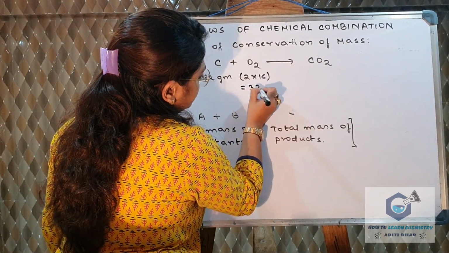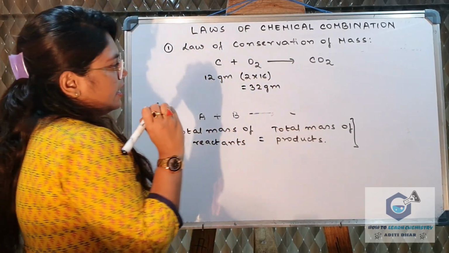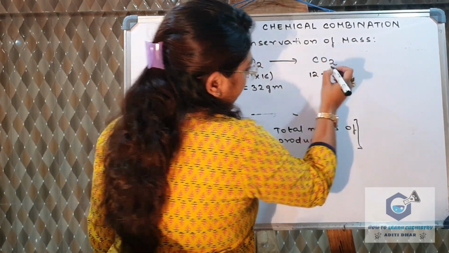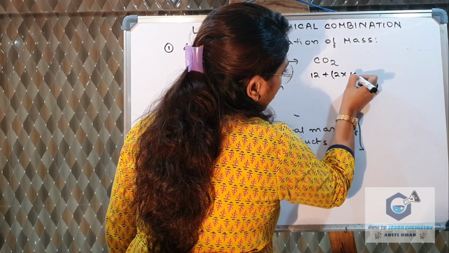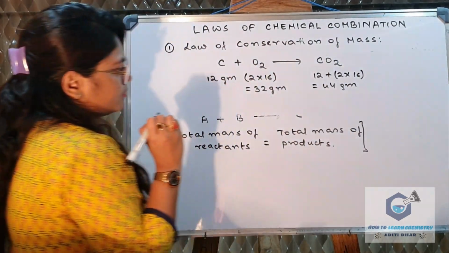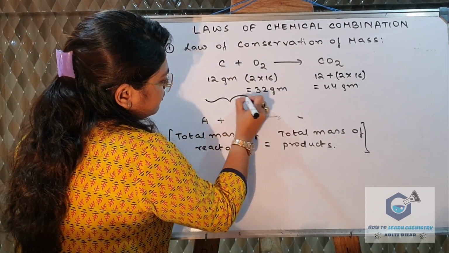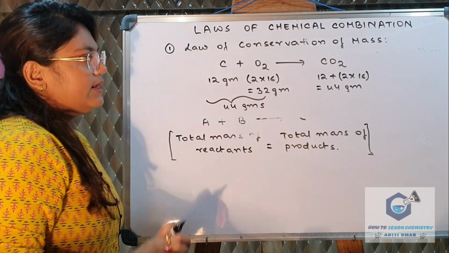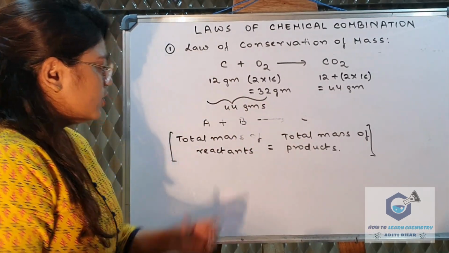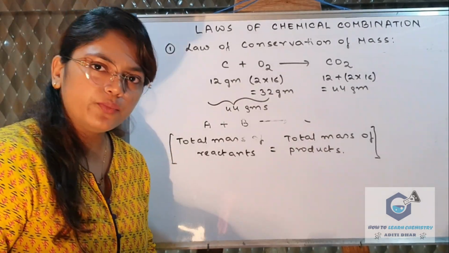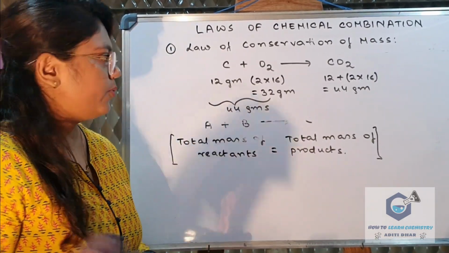So this is 32 grams. Mass of carbon dioxide is 12 for carbon and 2 into 16 for oxygen, so the total is 44 grams. And on the other side also, 12 plus 32 equals 44 grams. So in this way we can see that the total mass of the reactants is equal to the total mass of the product. It is a very simple law.